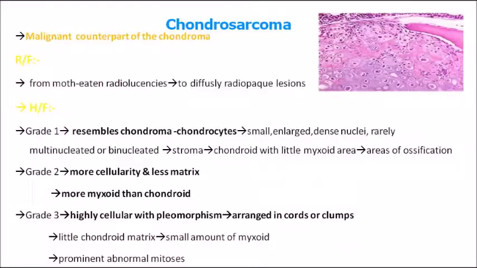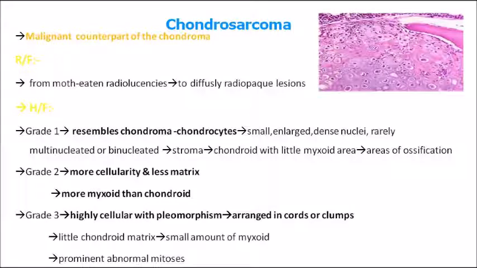Okay, so guys, in benign neoplasms of connective tissue we learned about chondroma, isn't it? Similar to that, when there is a malignant version of chondroma, it is chondrosarcoma. So just remember that point: chondroma, chondrosarcoma. The malignant version is chondrosarcoma. Radiographically you can see radiolucencies, and histologically different grading is there: grade 1, grade 2, grade 3, based upon how much severity is present.